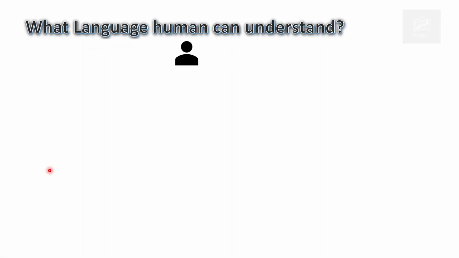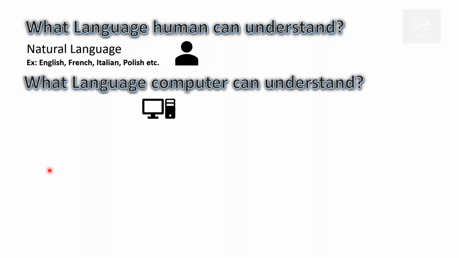What language can humans understand? Natural language, obviously, like English, French, Italian, Polish, etc. Now, what language can a computer understand? Binary information. Now, what is this binary information? Binary information is the stream of binary bits which is represented by zeros and ones.